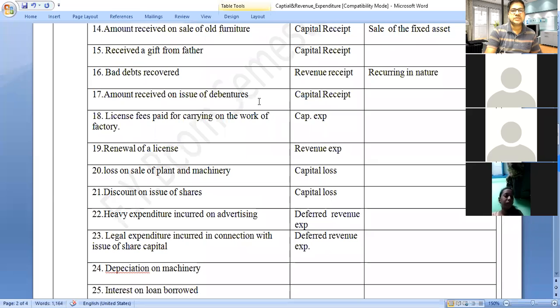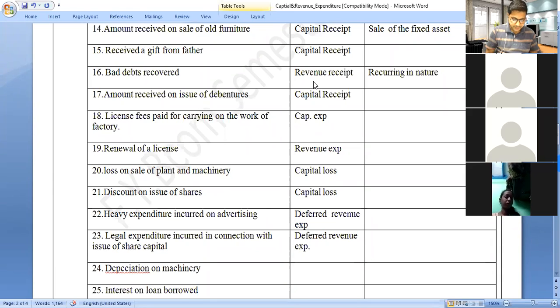Legal expenses are incurred right now for issuing share capital, and the benefit will occur in the future. Because of the legal expenses incurred, they issue the shares and the company collects the money. The benefit will occur in the future. Therefore, it is considered as a deferred revenue expenditure.